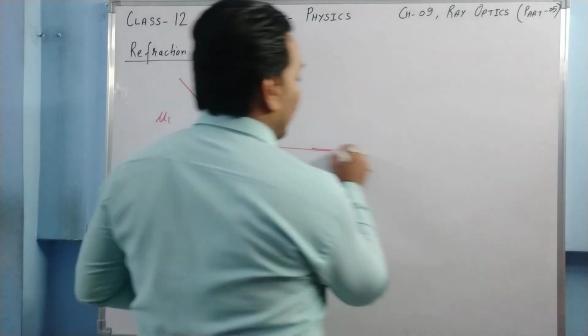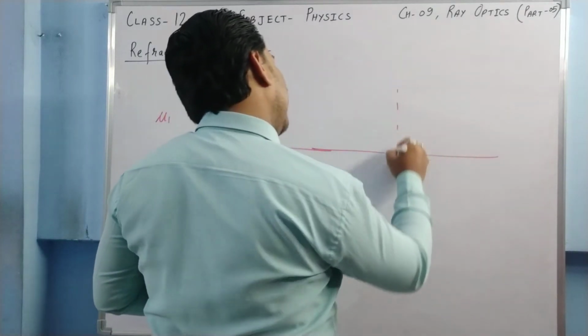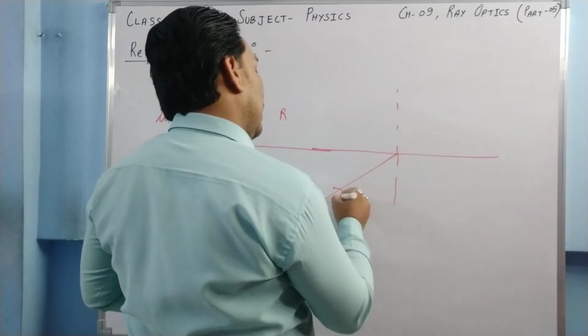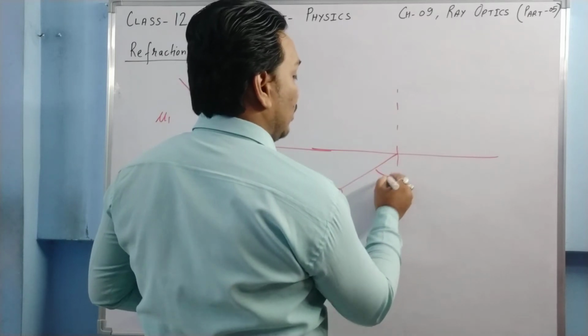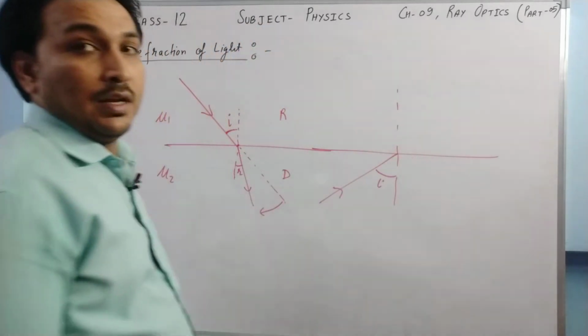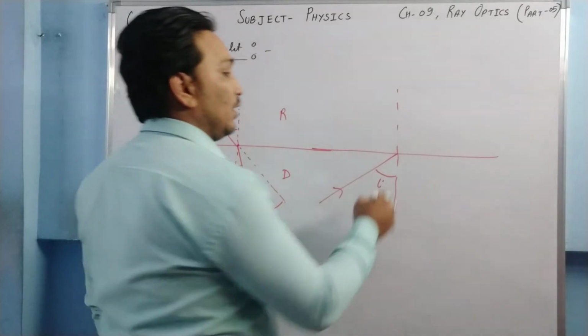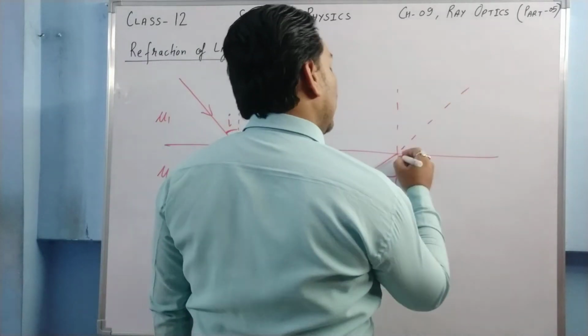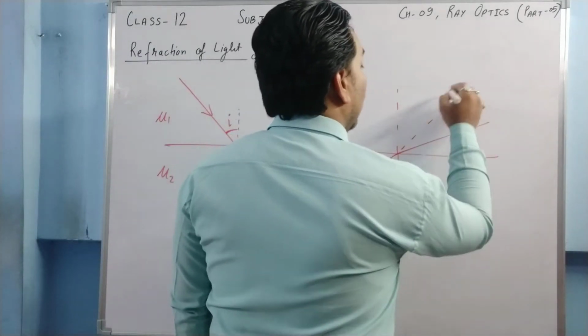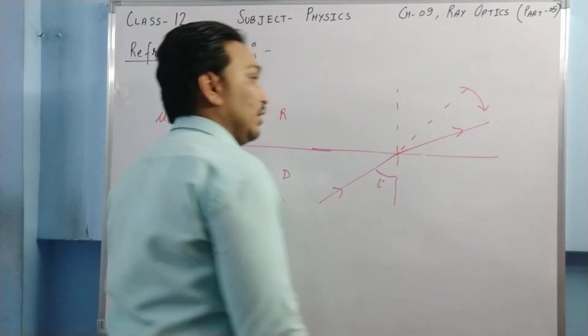But when a ray of light passes from a denser medium to a rarer medium, then it bends away from the normal. Say this is your original path, so it bends away from the normal. The ray of light bends like this.